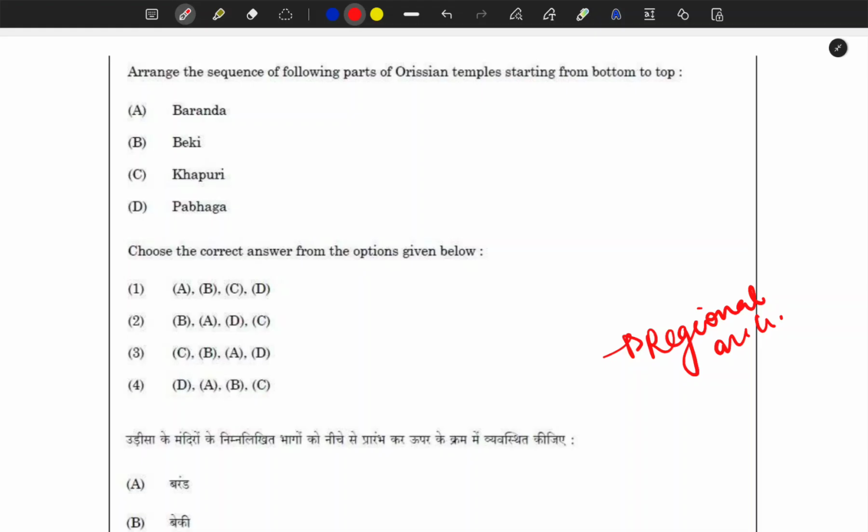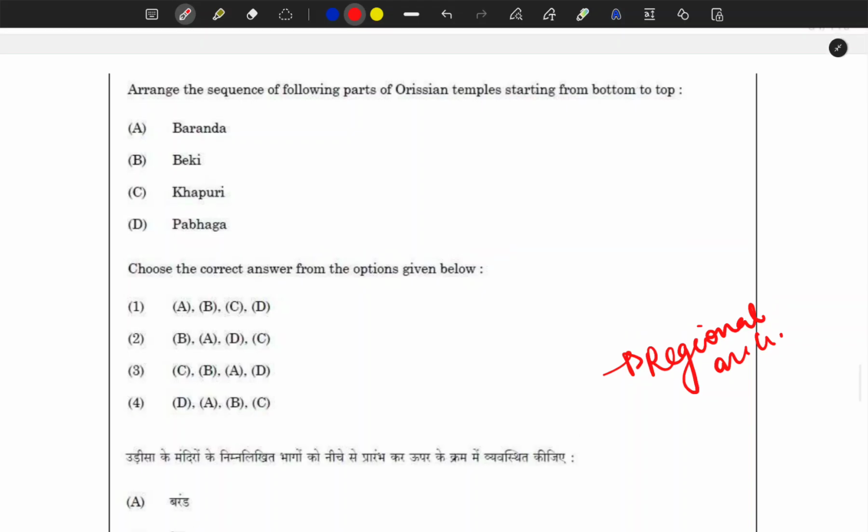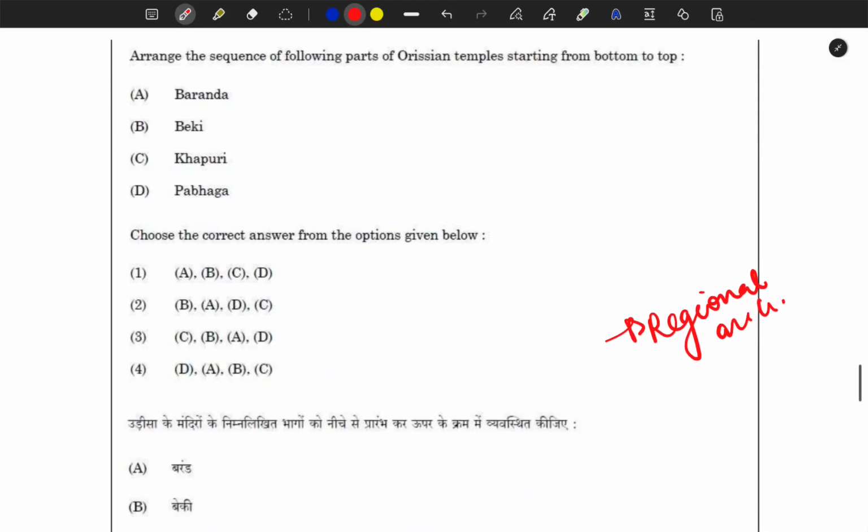So they always think that we will ask questions from here. You have to focus on the less known styles of architecture, especially the features, the location of the temple, the deities for which the temple was constructed, and also whether some ruler was associated with it. This is how they ask the questions.